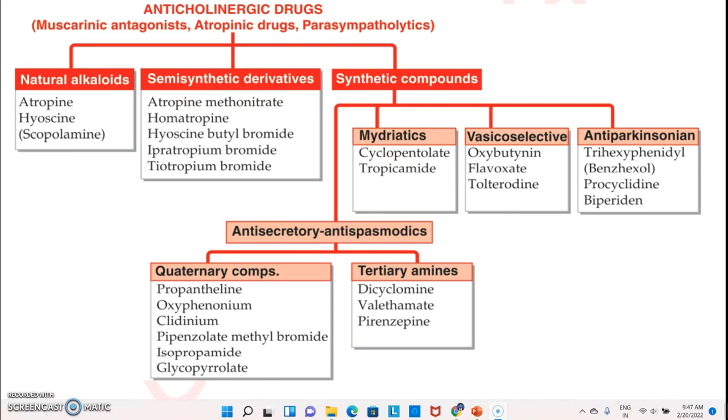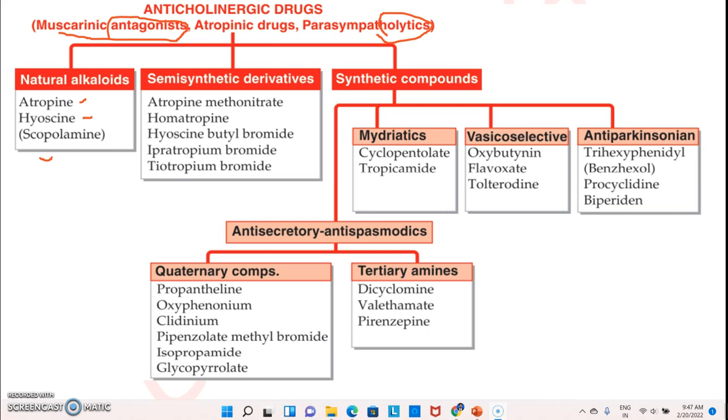Then the second type is anticholinergics. These are muscarinic antagonists, atropinic drugs, and parasympatholytics. Like cholinergic drugs, natural alkaloids come. In natural alkaloids, atropine and hyoscine, also known as scopolamine, come. Natural alkaloid means these drugs are obtained from natural resources.